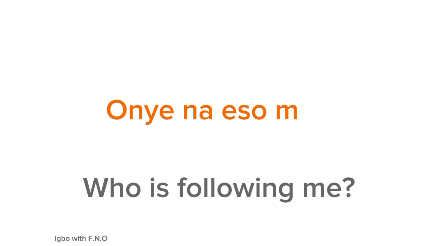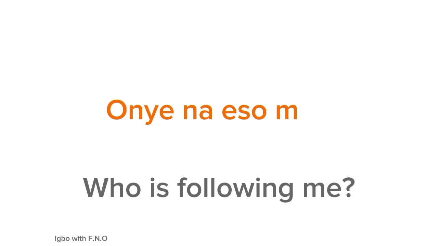Onye na-eso m. Who is following me? You can remove the m, which is the Igbo pronoun for me, and add any other Igbo pronoun. For example, you can add ya. Ya is the Igbo pronoun for him, her, and it. Then you say, onye na-eso ya. Who is following her, who is following him, or who is following it.